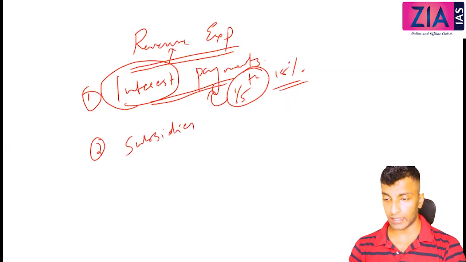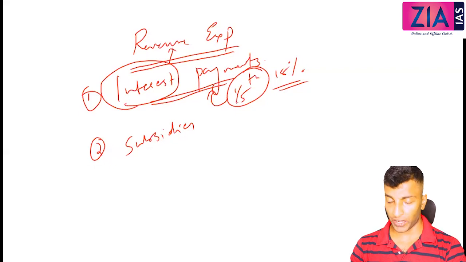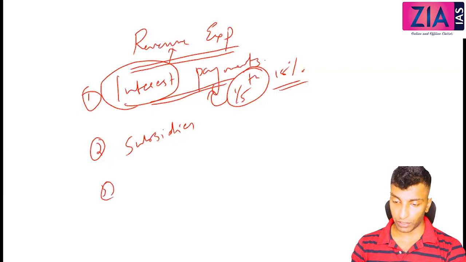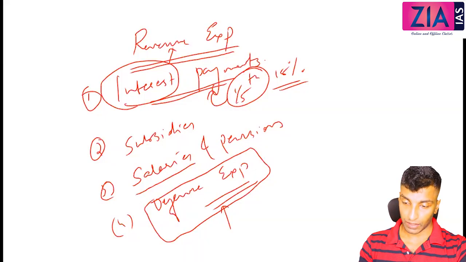Subsidies we have already discussed in detail. So in the module of agriculture, we know all types of subsidy, problem with subsidies. Okay, so third one, salaries and pensions. Fourth one, defense expenditure.